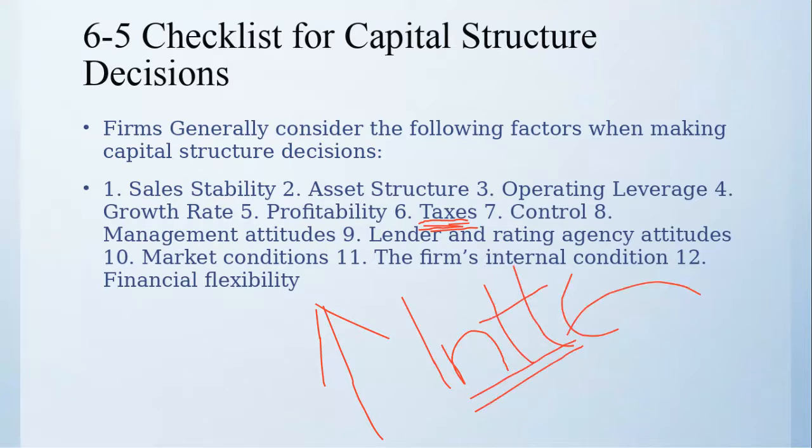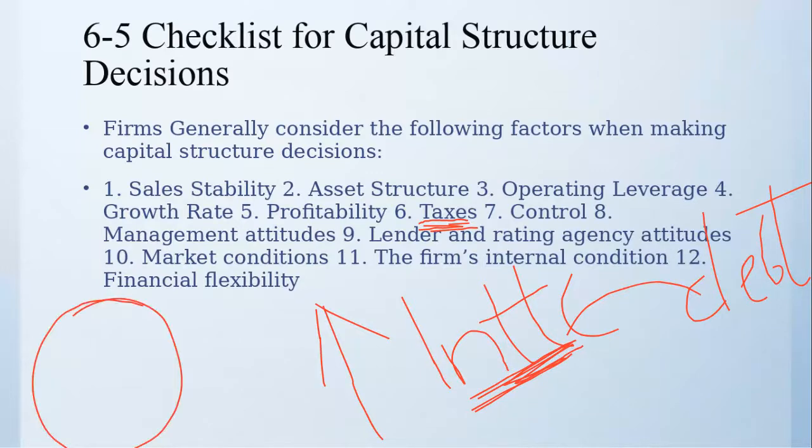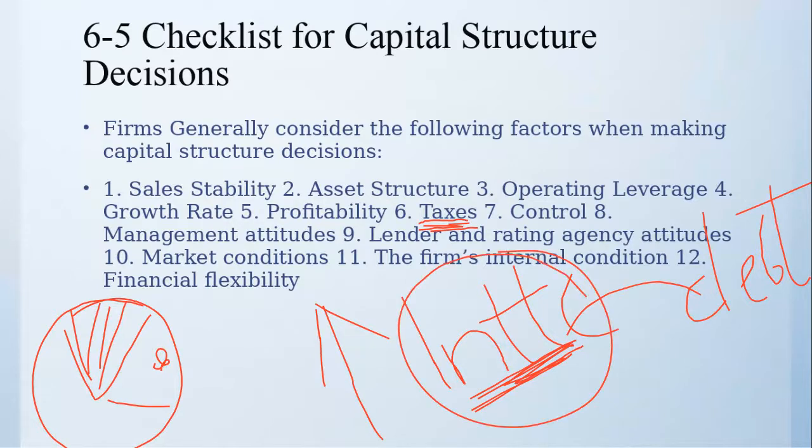Why? Because you want to reduce tax with interest. As I already told you, in that pie the first slice is taken by the government, but interest is considered first. Only after deducting interest do you pay tax to the government. So if your taxes are high, you would want to raise money from debt, not equity, other things remaining constant.